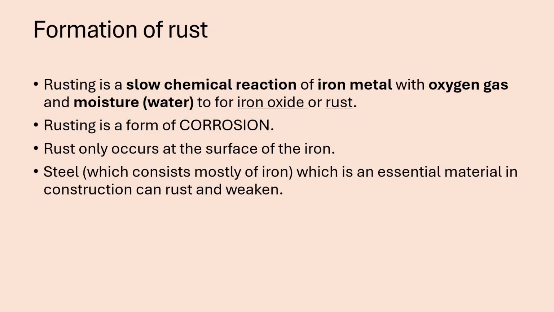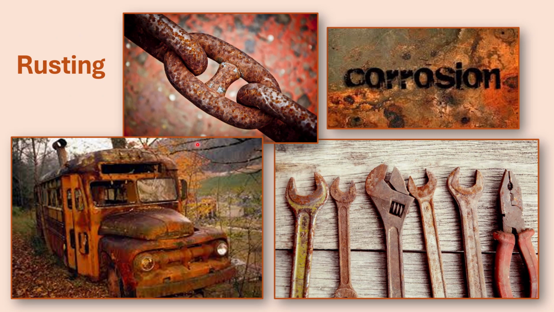Steel, which mostly consists of iron, is an essential material in construction, and when it rusts, it can weaken. Now, here I have a few photographs of what rusting can do to metal. You can see this old bus body is all rusted up. A chain is going to get weakened over time if it is exposed to moisture and oxygen because it's going to start rusting. Rusting is a form of corrosion because it eats away the metal slowly, and you can see some rusted tools. So rusting is not something that we would like to happen to any object made of iron.